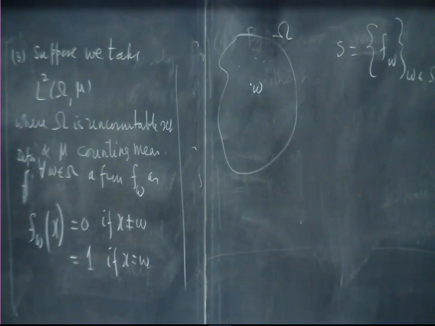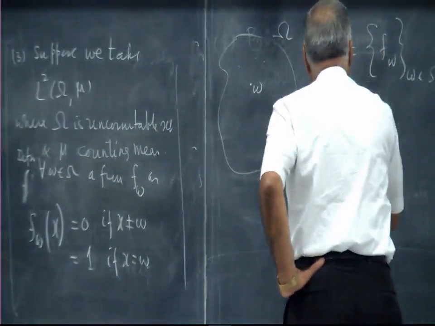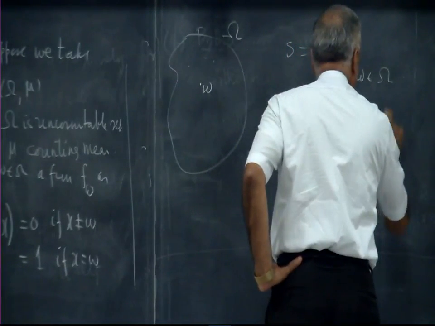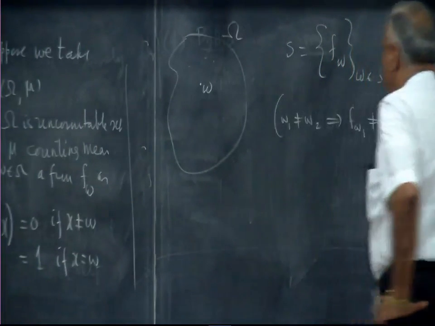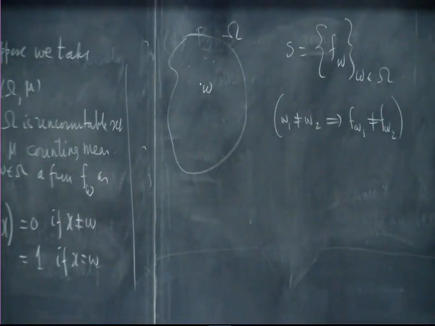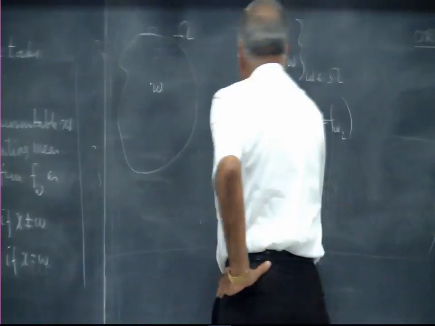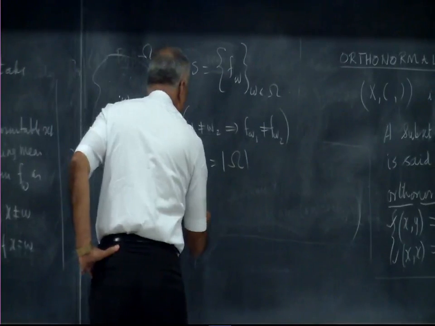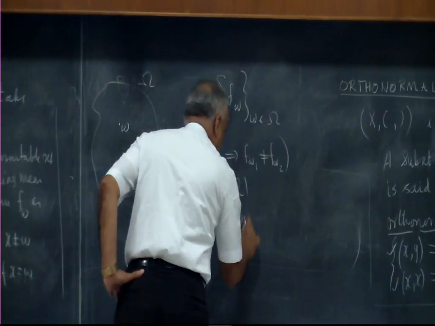So omega 1 not equal to omega 2 implies f omega 1 not equal to f omega 2. So there are as many functions as there are points in the set Omega, but Omega is uncountable and therefore this must also be uncountable. So the cardinality of S is the same as the cardinality of Omega, therefore S is uncountable.